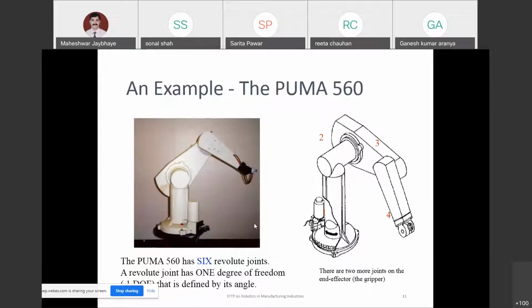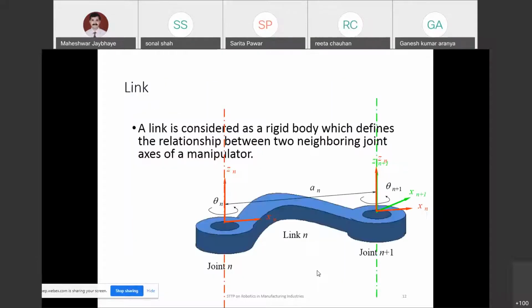This is one of the schematic of Puma 560, having one base rotation, second shoulder rotation, third this joint rotation, and fourth one as this wrist rotation. So here you are going to have 6 degrees of freedom, where you are going to have for each joint 1 degree of freedom. So generally jointed arm robots, you will be going to have 6 joints or 6 degrees of freedom for your robot system. Different robots will be having different links.